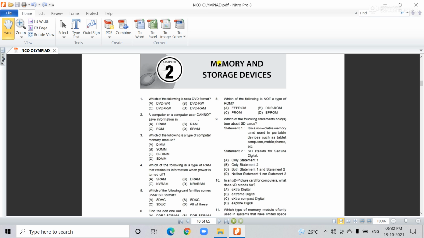Okay, so first, what is memory? Memory is the space where data and information is stored. This is called memory. In your previous classes, you all learned what memory is and the types of memory. There are two types of memory, right? So again, I am repeating, memory is the location where all files or folders are permanently stored. Files or folders mean whatever your information or raw materials. This is stored in a particular space. This is called memory.